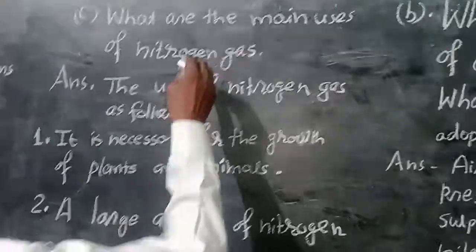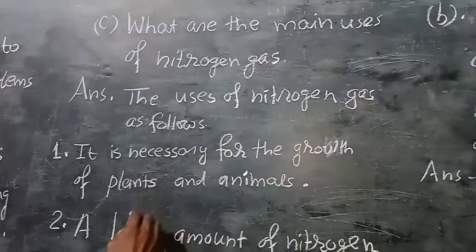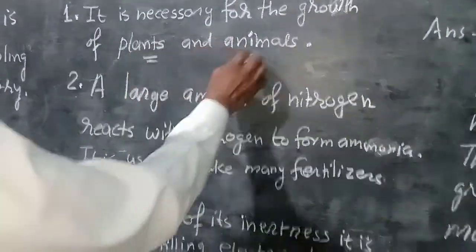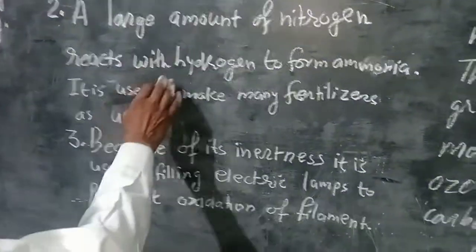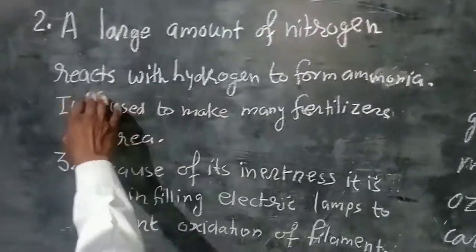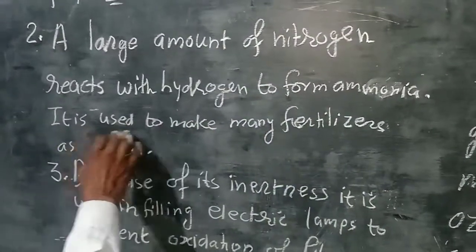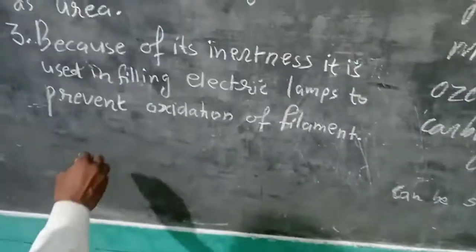What are the main uses of nitrogen? The uses of nitrogen gas are as follows. It is necessary for the growth of plants and animals. A large amount of nitrogen reacts with hydrogen to form ammonia. This ammonia is used to make many fertilizers such as urea.